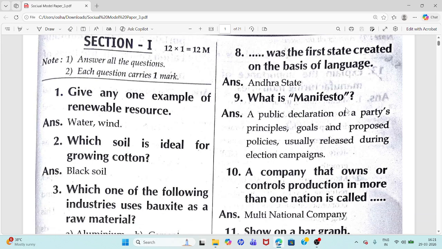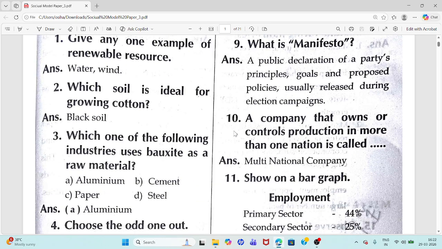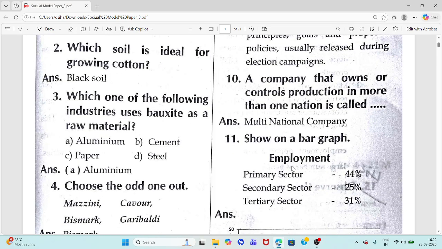Ninth question. What is manifesto? Manifesto is released during the election campaigns and it belongs to political parties. A public declaration of a party's principles, goals and proposed policies, usually released during election campaigns. 10th question. A company that owns or controls production in more than one nation is called a multinational company.